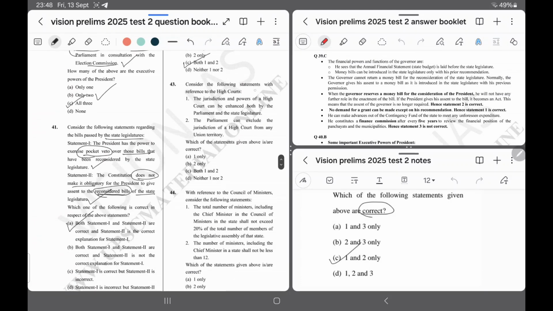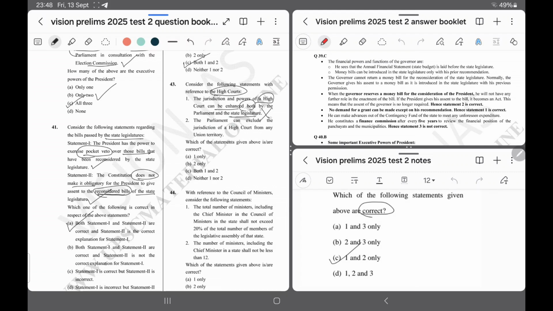Question number 43. Consider the following statement with reference to High Court. Option 1. Jurisdiction and power of High Court can be enhanced both by the Parliament and the state legislature. No. I am not confirmed about the answer, but I think state legislature can empower High Court, but it cannot increase the jurisdiction of High Court.